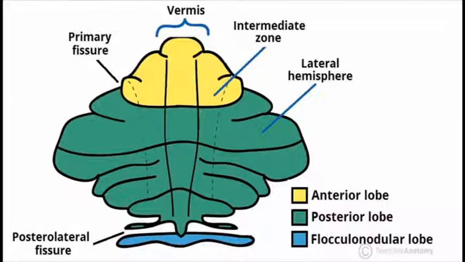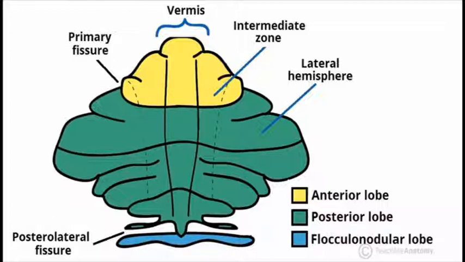Now the cerebellum has the vermis, which is the central part of the cerebellum, and a problem in the vermis can cause disorders of the central portion of the whole body.